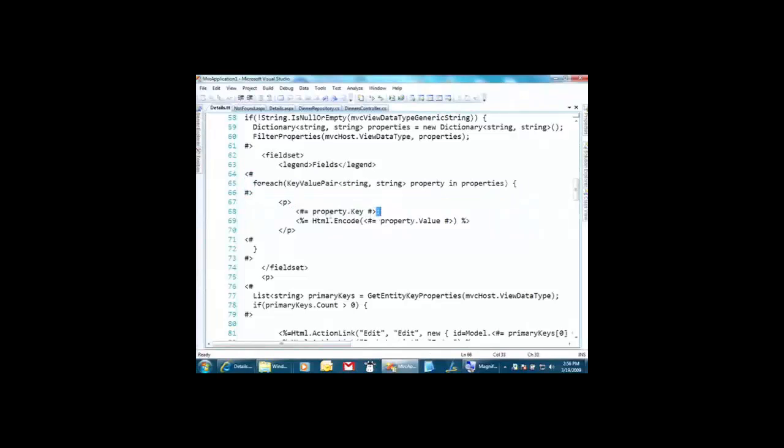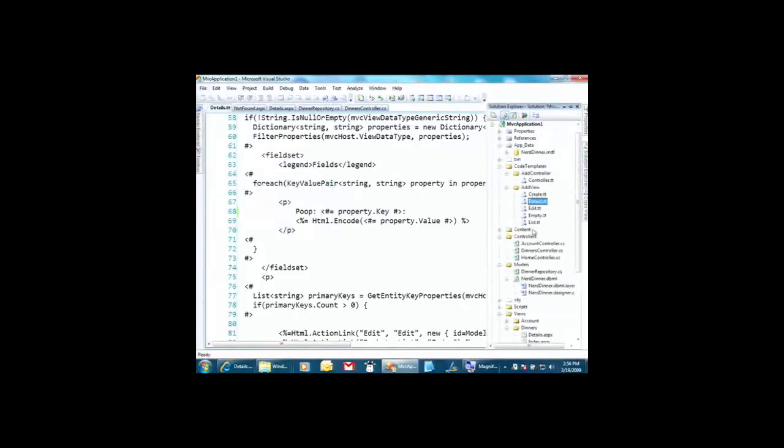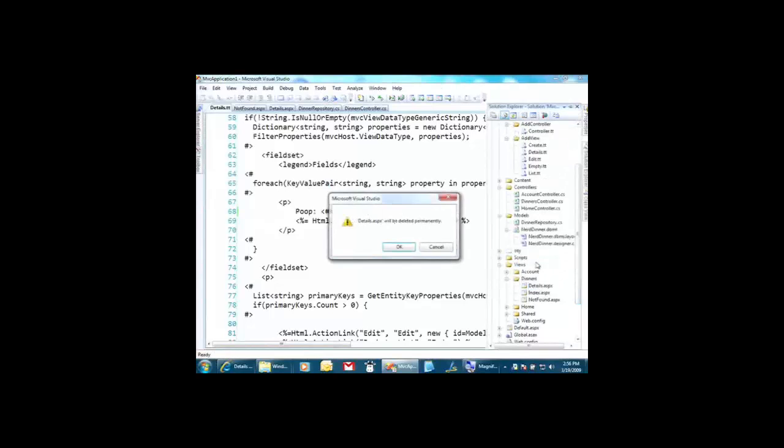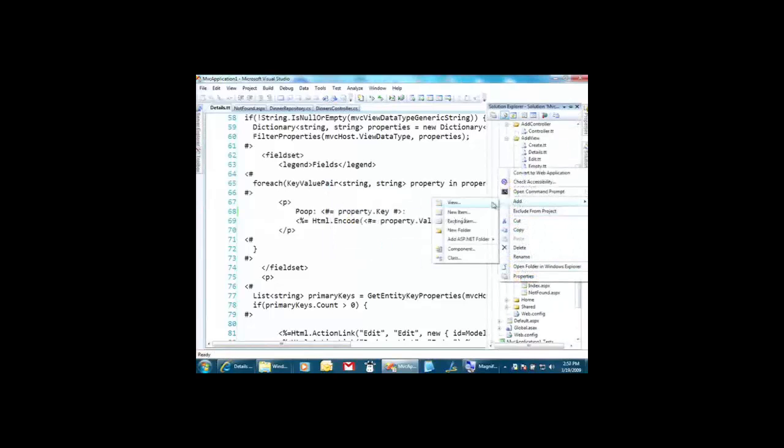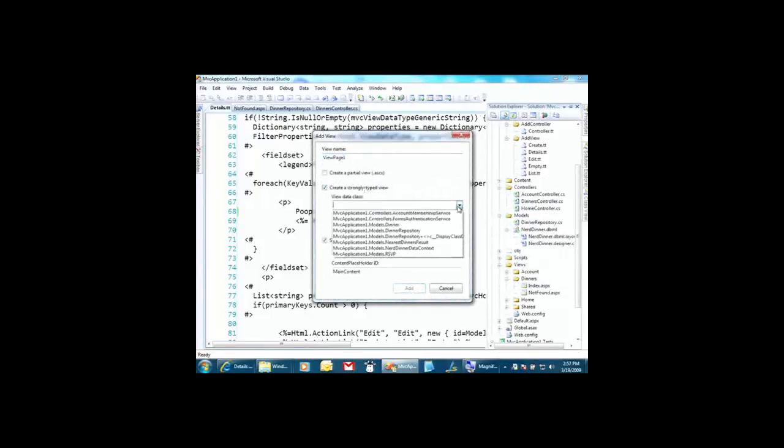Property key value. So if we put in like poop before that, and then go back over here, and we'll toss details, and we'll go add view, and we'll make a dinner detail. And you see, because I called my template details, it overrode it.